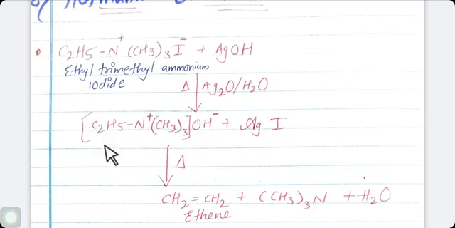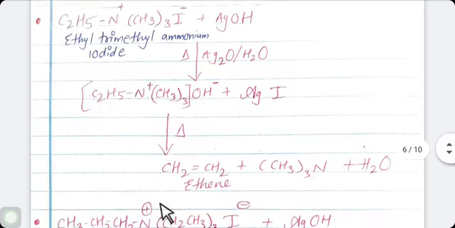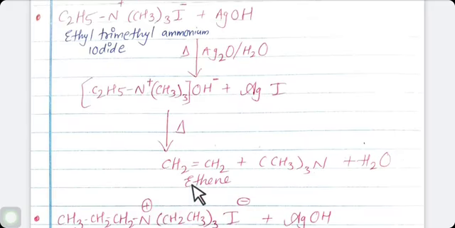Now what is remaining here? C2H4. C2H4 means CH2 double bond CH2. It means it is ethene. So three compounds are formed here. One is ethene, another is trimethylamine, and another is water.